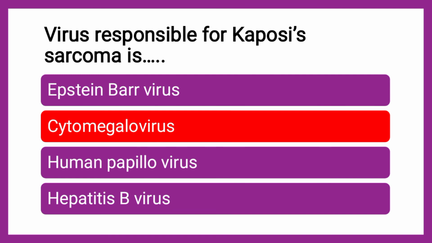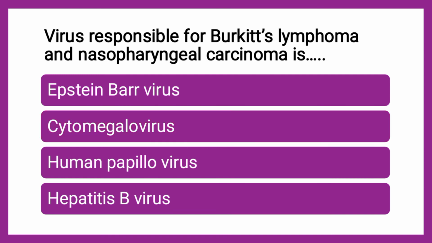So if one gets infected with cytomegalovirus, then there are chances this virus is responsible for development of Kaposi's sarcoma. Next question is, virus responsible for Burkitt's lymphoma and nasopharyngeal carcinoma is dash. The correct answer is Epstein-Barr virus.